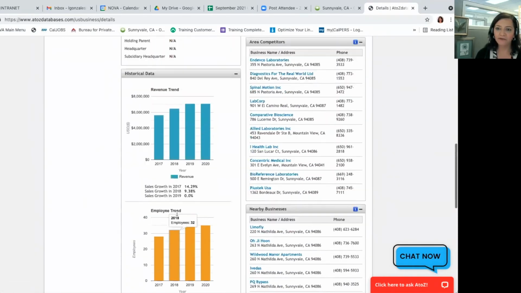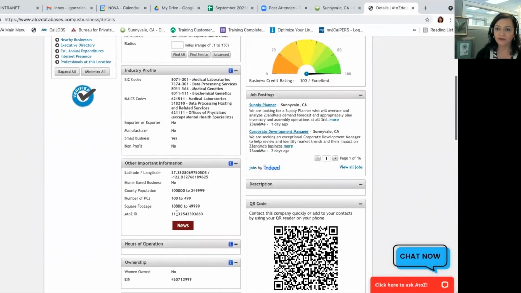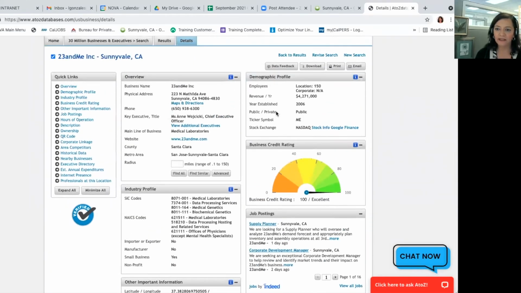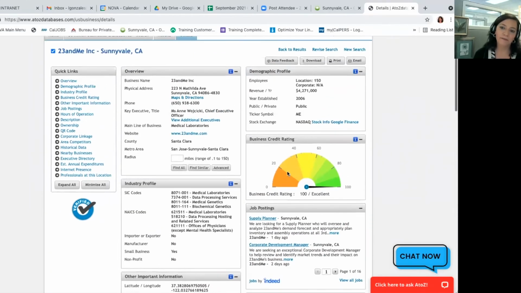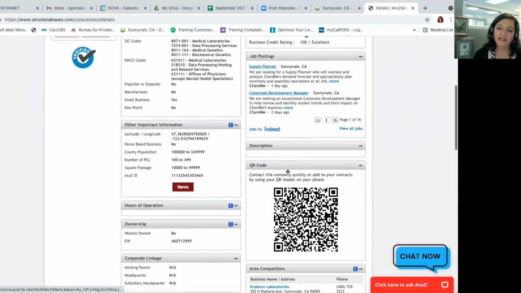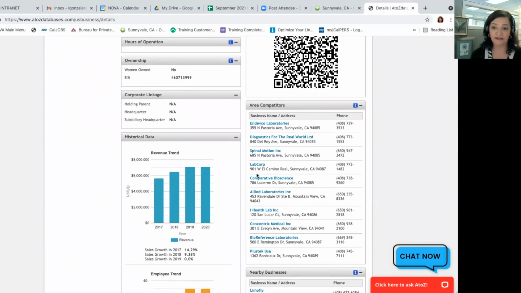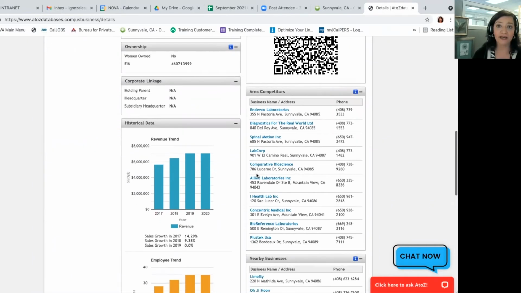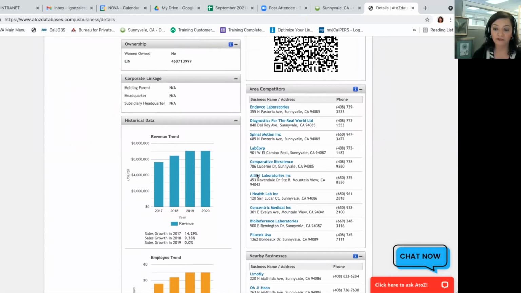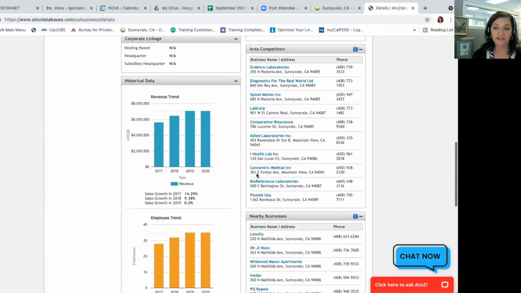On the right, though, I really love this section up here. So go to the right column, a little bit more information, the demographic profile. And here we have competitors. So if you have your eye on this organization, you can take a look at competitors in this kind of same area. And maybe these are companies you haven't yet heard of or might want to research further. And then some additional information.